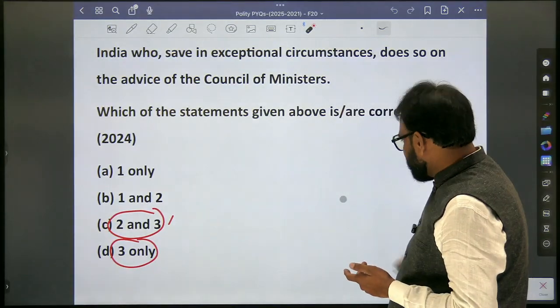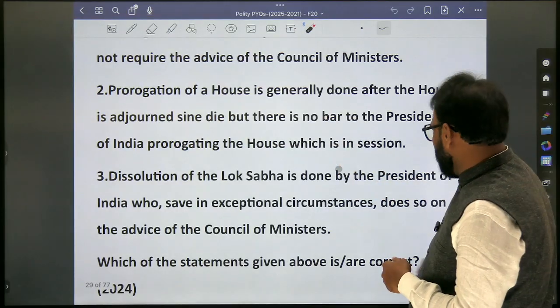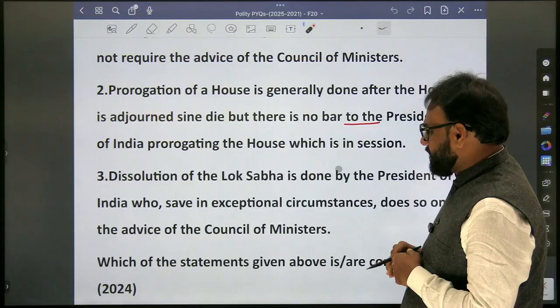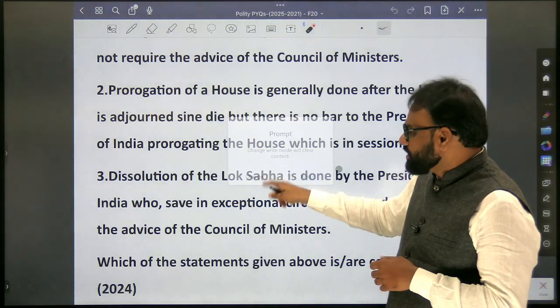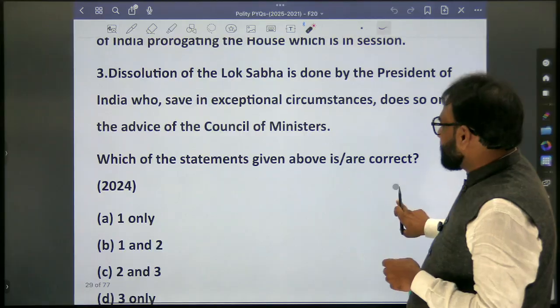So what is the second statement that we saw? Okay, so the second statement is also correct. So it is done after the house, but there is no bar. Second statement is also correct. Now coming to the third statement. So already it is right. Why is it right? Dissolution of the Lok Sabha is done by the President of India.